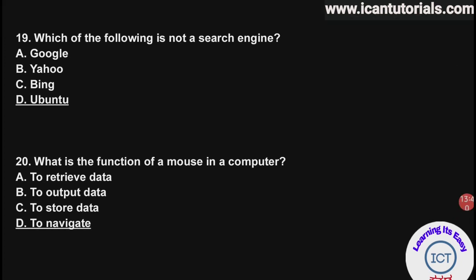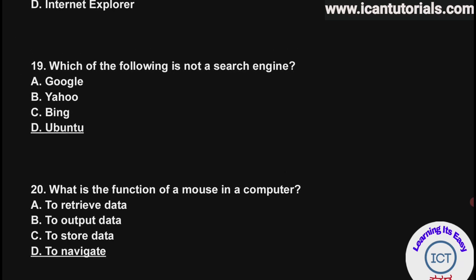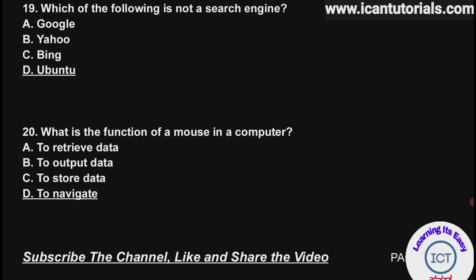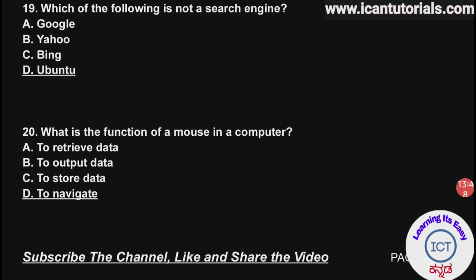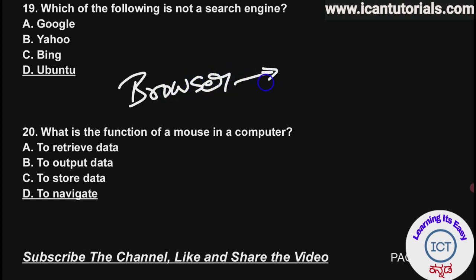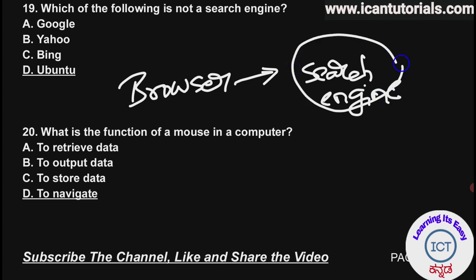So what is the use of a search engine? Browsers are software. These browsers help us to connect to the search engine. What are these search engines?